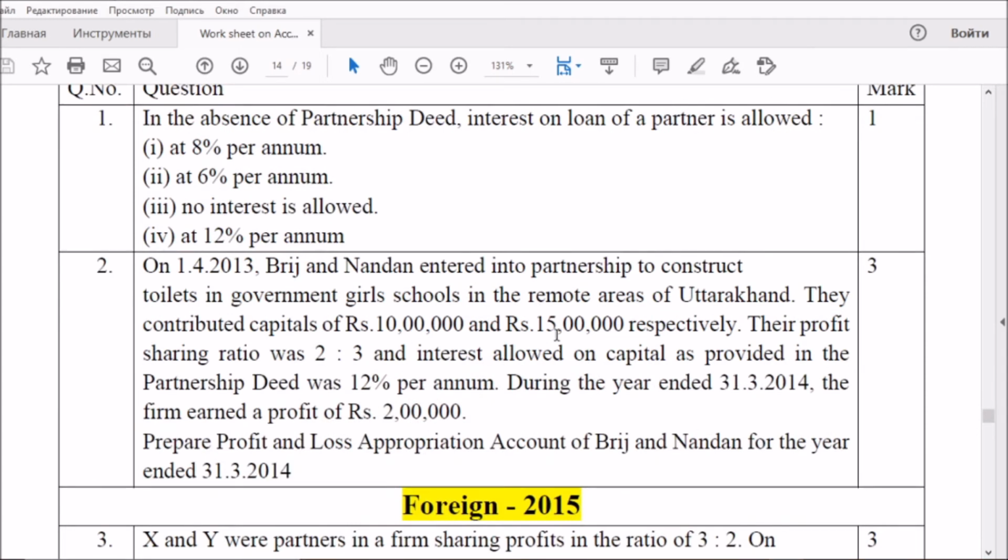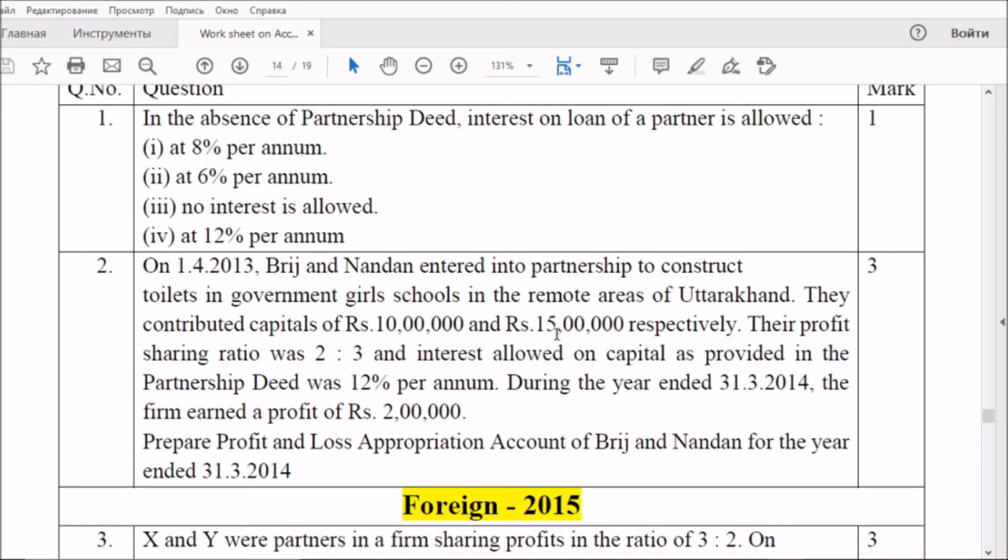Next question is related to the preparation of profit and loss appropriation account for 3 marks. Just read that question. Some partners entered into partnership for construction of toilets in government girls' schools. Their capital is 10 lakh and 15 lakh. Their profit ratio is 2:3. Interest allowed on capital as provided is 12%. They got a profit of 2 lakh. But we have to prepare the profit and loss appropriation account.